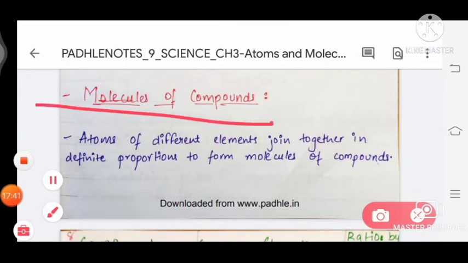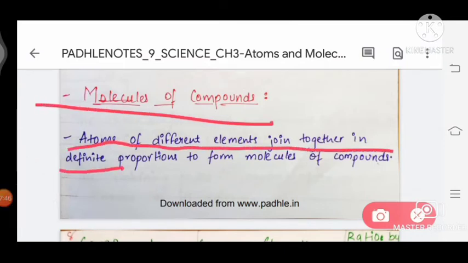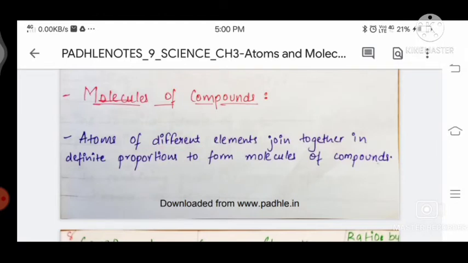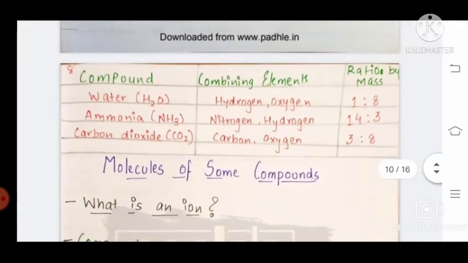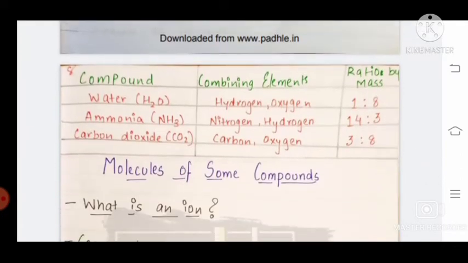Molecules of compounds. What are molecules of compounds? Atoms of different elements joined together in a defined proportion form molecules of a compound. When two or three different kinds of atoms are joined together to form a molecule, then it is a molecule of a compound. Here are some examples.